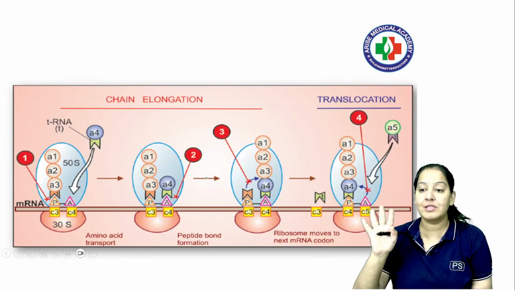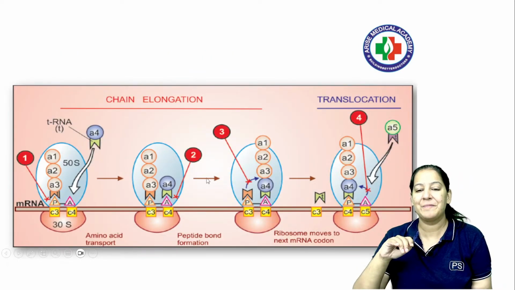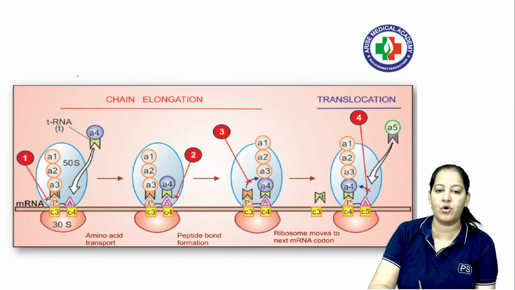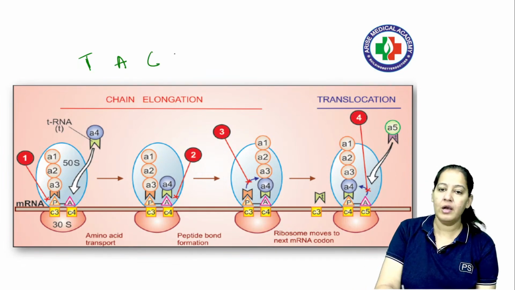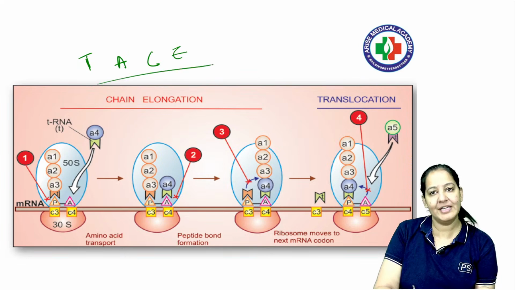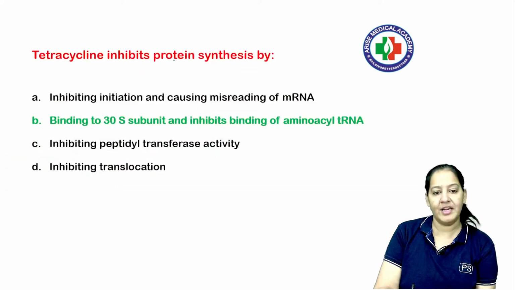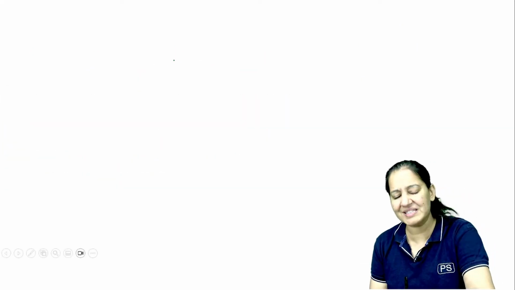So let's talk about the drugs which are protein synthesis inhibitors. I want to talk about four antibiotics here: tetracycline, aminoglycoside, chloramphenicol, and macrolides, that is erythromycin. These four antibiotics all inhibit protein synthesis. What do you mean by protein synthesis inhibition?